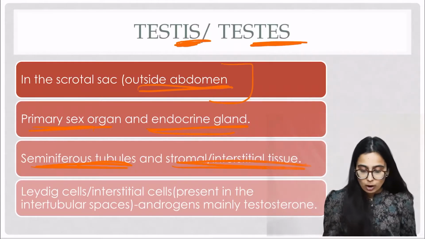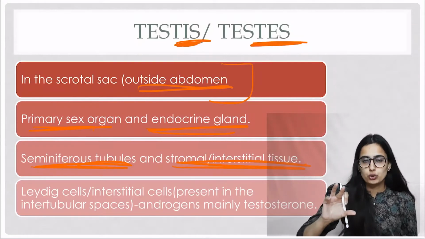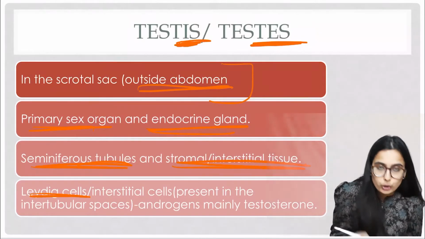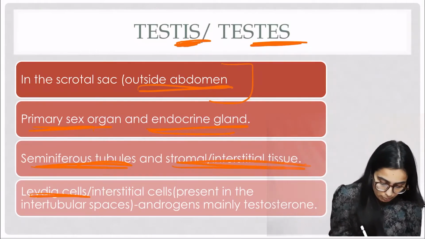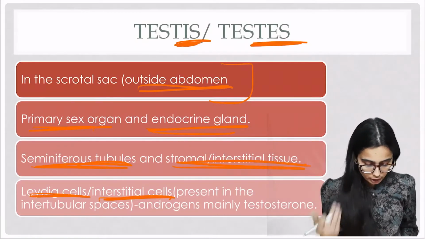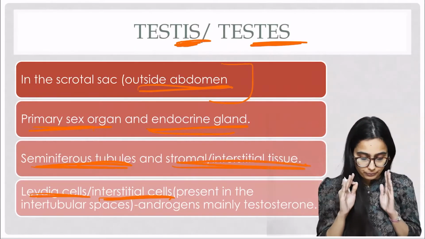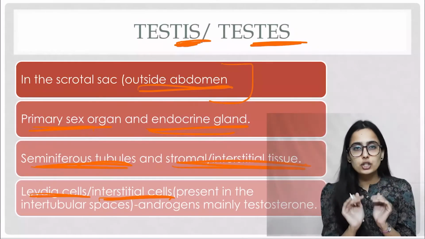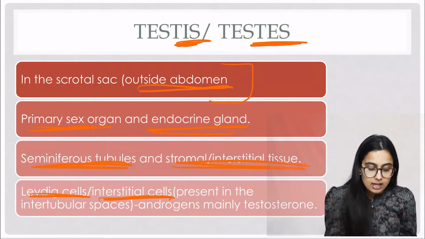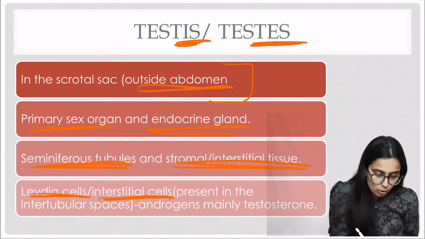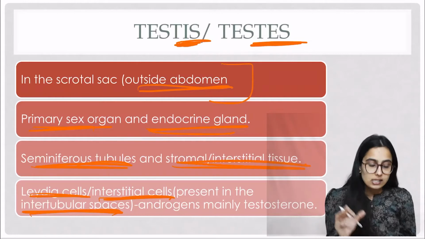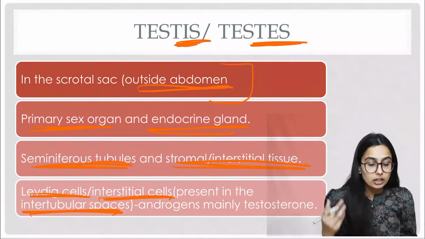Okay, now inside this interstitial tissue there are special types of cells present which are known as Leydig cells. और क्योंकि ये interstitial tissue के अंदर present हैं तो हम इनको बोलेंगे interstitial cells. Okay, so they are present in the interstitial tissue, and this interstitial tissue तो tubules के बीच में ही है ना, तो हम इसको और क्या बोल सकते हैं? We can say that this interstitial tissue is also known as intertubular tissue. Okay, so these Leydig cells are present in the intertubular spaces.